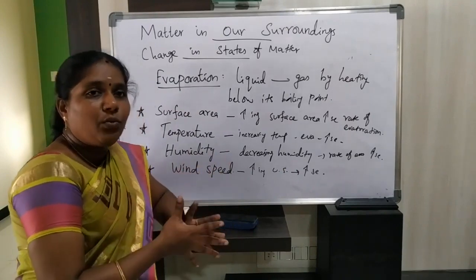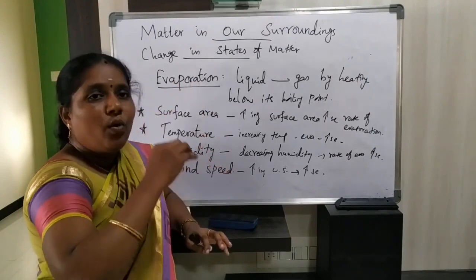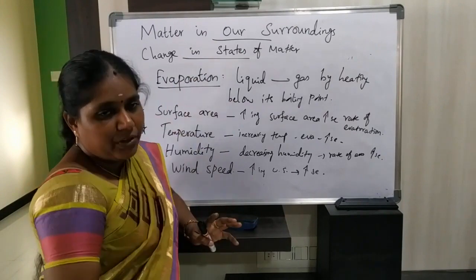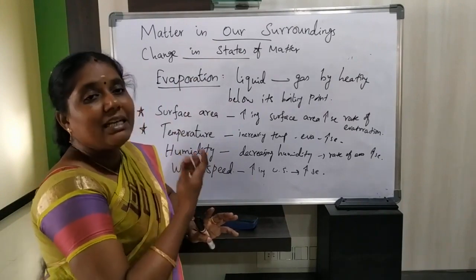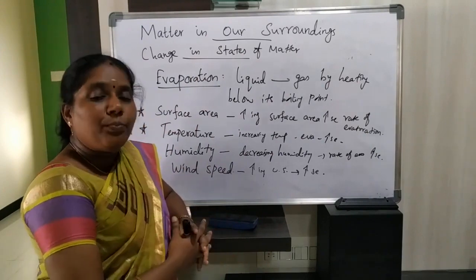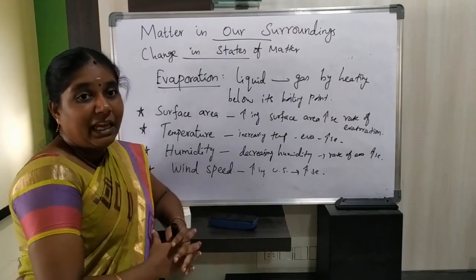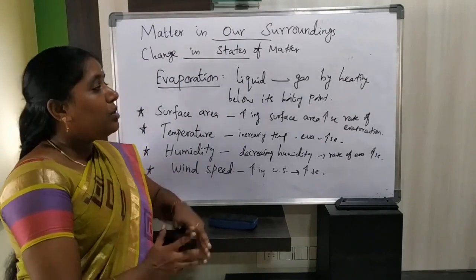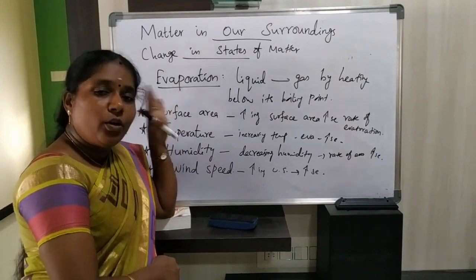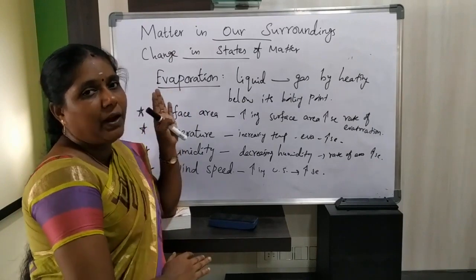If we are heating water and it just evaporates, it is a surface phenomenon, because only on the surface do slight vapors come out. But for the water to boil, the whole water will get boiled at its boiling point. So evaporation takes place even below its boiling point, but boiling takes place only at its boiling point.